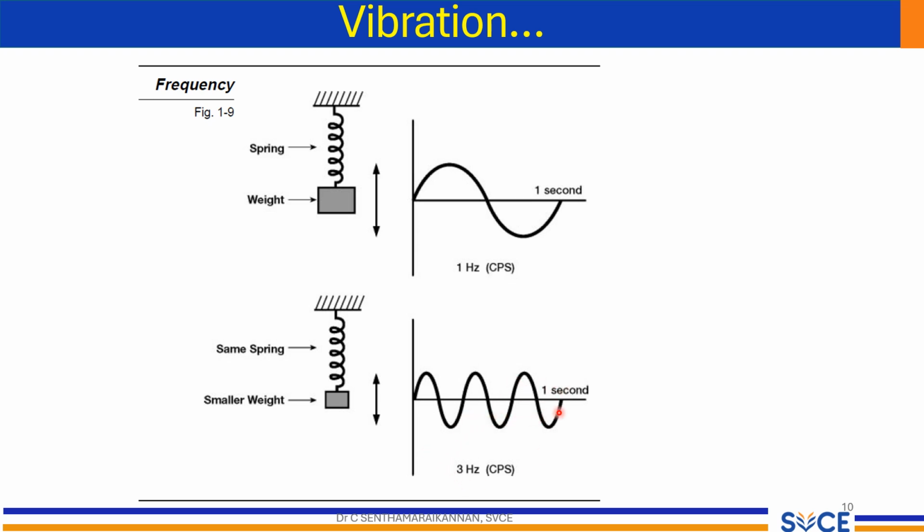This demonstrates that frequency is influenced by the mass of the object and the stiffness of the spring. Lighter weight results in higher frequency vibrations because the system can move more quickly. Understanding these relationships helps engineers to design systems that can operate efficiently under various conditions.